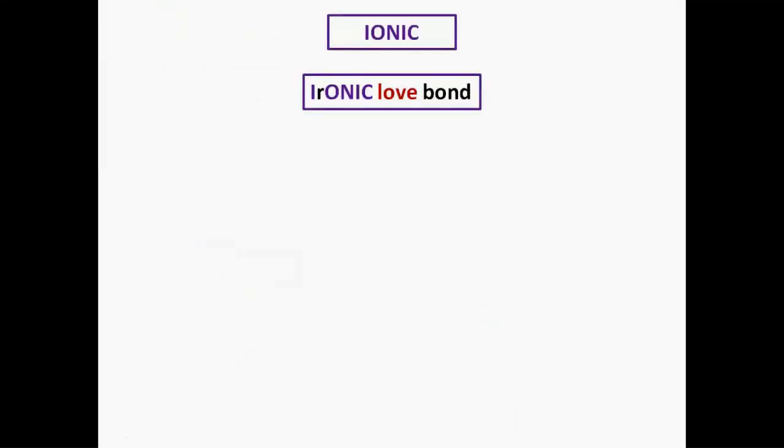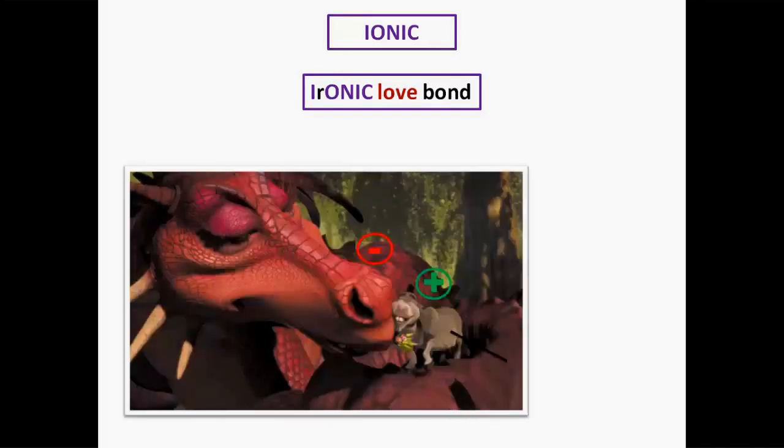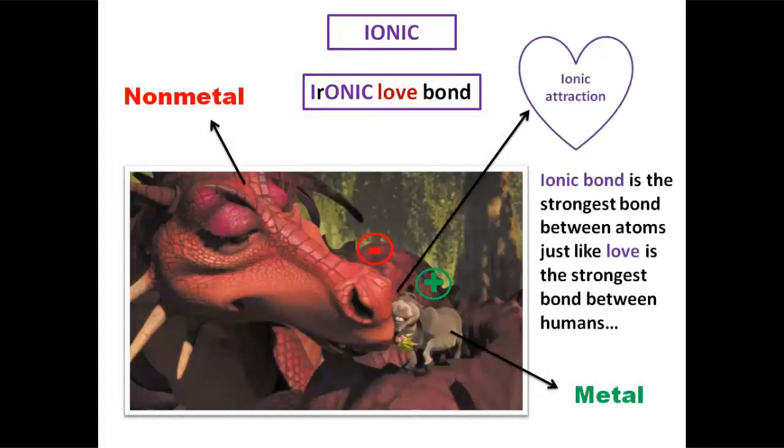As for ionic bonds, think of an ironic love bond. Now let's think of a couple who are completely different from each other, but still are strongly attracted to each other and love each other too much. I chose this ironic bond. The opposites attract not only in chemistry but also in love.